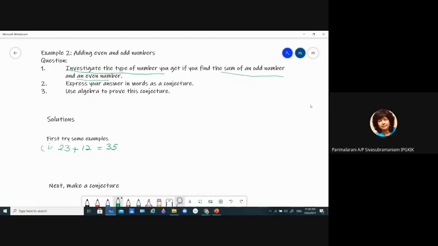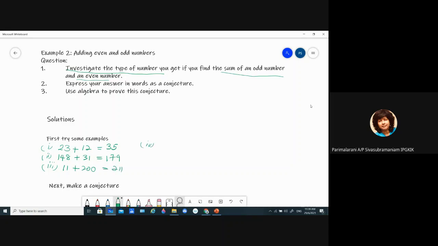But just one example is not enough. To actually express a conjecture, we have to go through many examples. Let's take another example. Even number plus an odd number, we get 179, also odd. Another example, 11 plus 200, odd plus even, 211, odd.